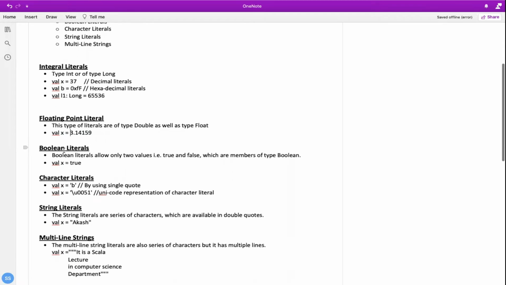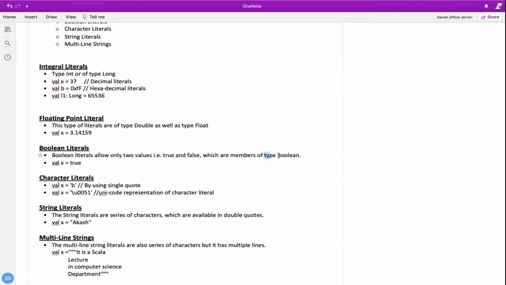When it comes to Boolean, x is a Boolean data type variable, but true is the literal we can assign to that variable. Either we can assign true or we can assign false. As you can see, Boolean literals allow only two values. Either it can be true or false, which are members of the Boolean type.